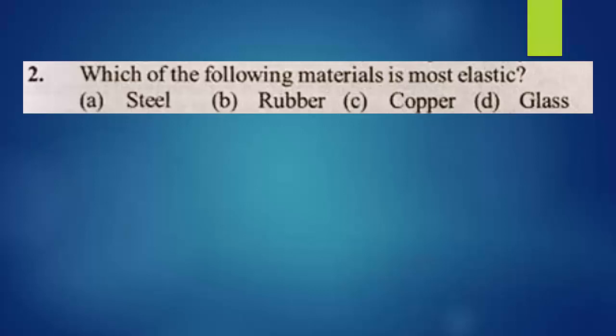So remember, steel is 10 raised to 5 times greater than rubber. We already studied this in the synopsis; you can remember the tabular column of Young's modulus.